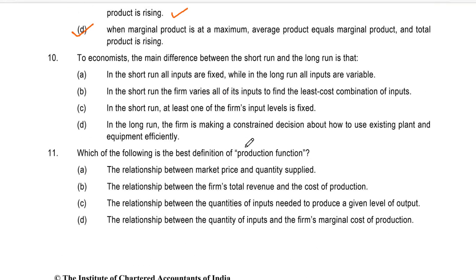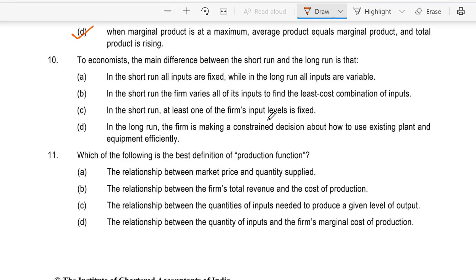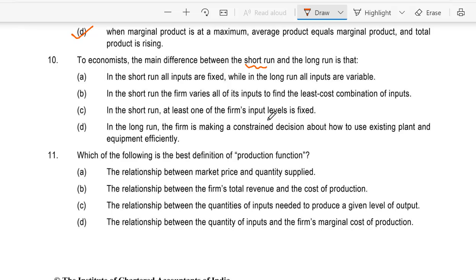Let's move ahead. Question number 10. In economics, the main difference between short run and long run is that A. In the short run, all inputs are fixed, while in the long run, all inputs are variable. See, in the short run, all inputs are not fixed. One input is fixed and you can vary the labor in the short run. So variable inputs are there.